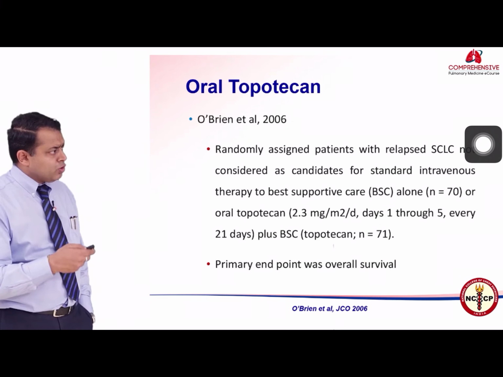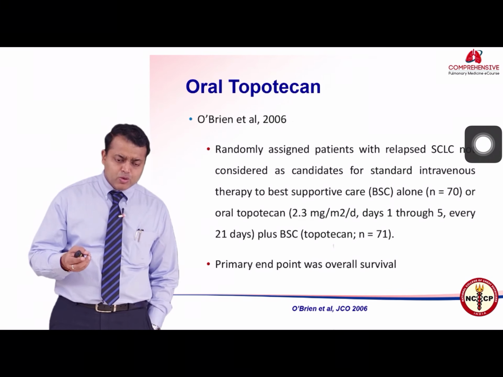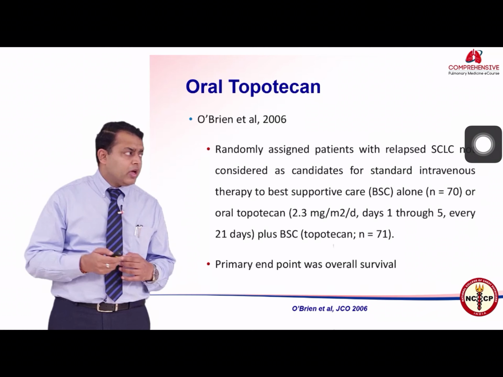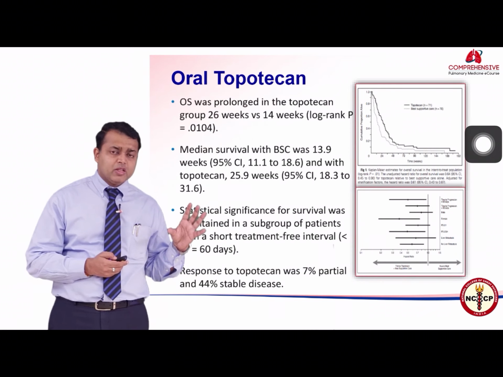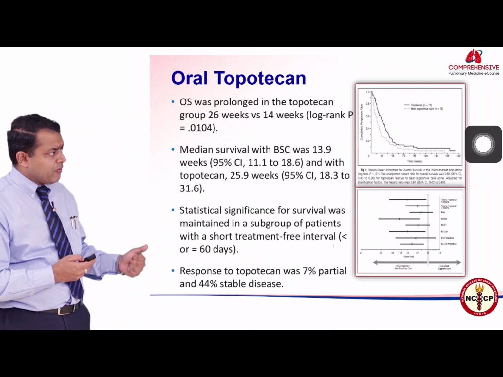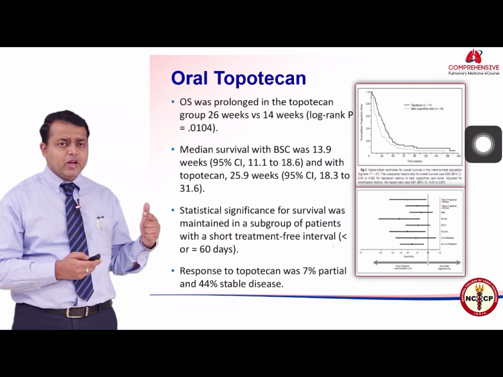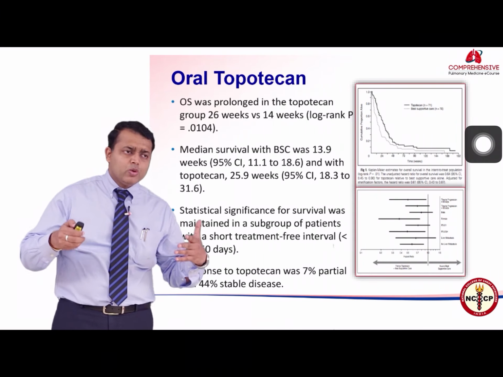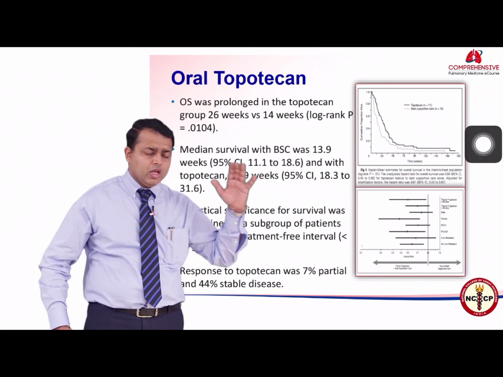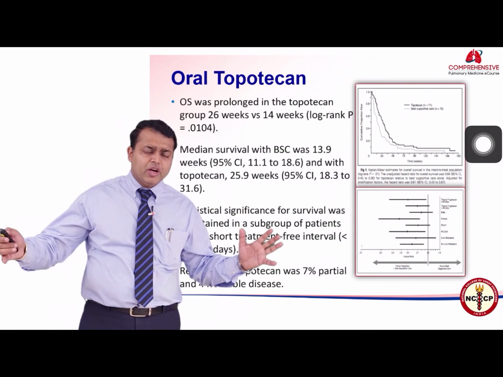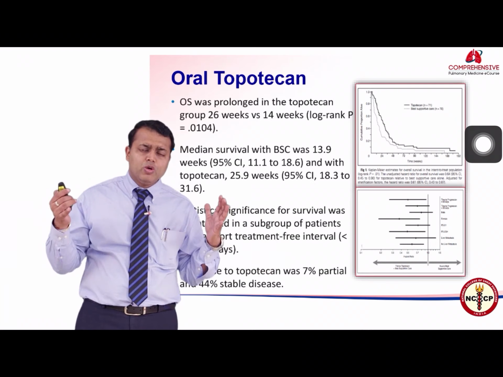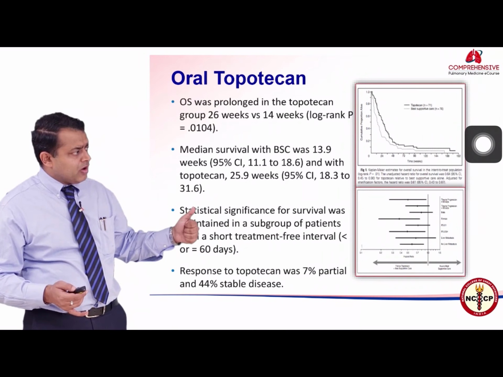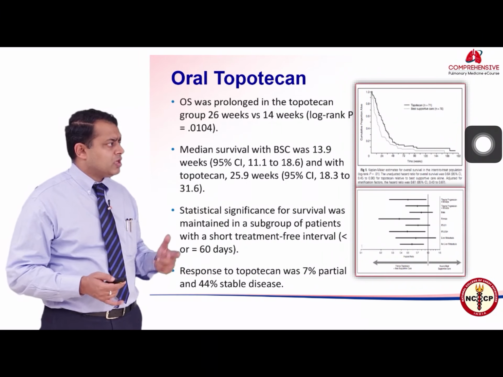Oral topotecan was also used against best supportive care for patients who are considered unfit for chemotherapy. They compared topotecan to best supportive care, and they showed that topotecan is better than best supportive care alone, both in terms of survival, overall response rates, and also maintenance of their quality of life. So generally it is thought that chemotherapy is going to decrease the quality of life, whereas in this particular study, against best supportive care, that means you are not treating these patients with any chemotherapy, but only supporting them by giving painkillers and so on, topotecan was better in terms of survival, maintenance of quality of life, as well as response rates.